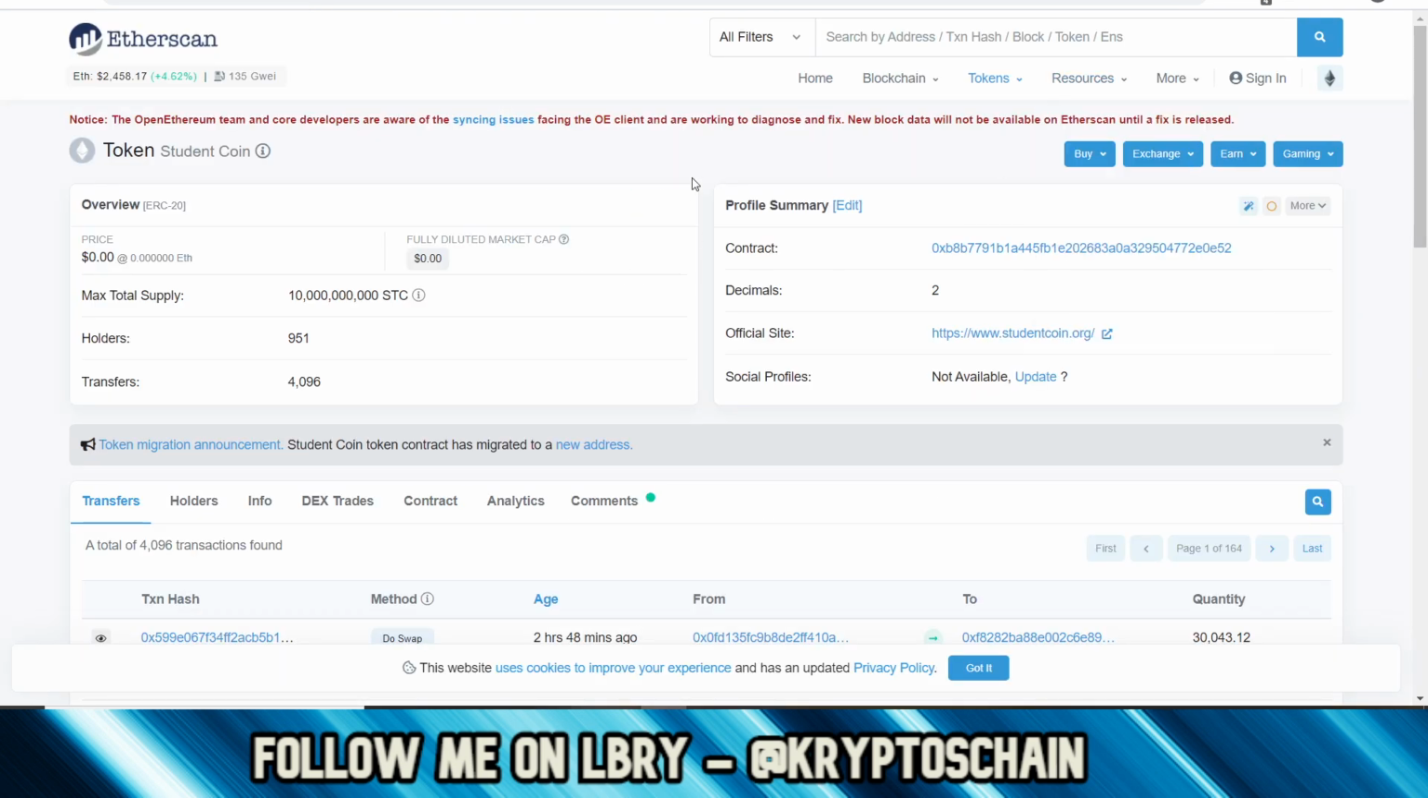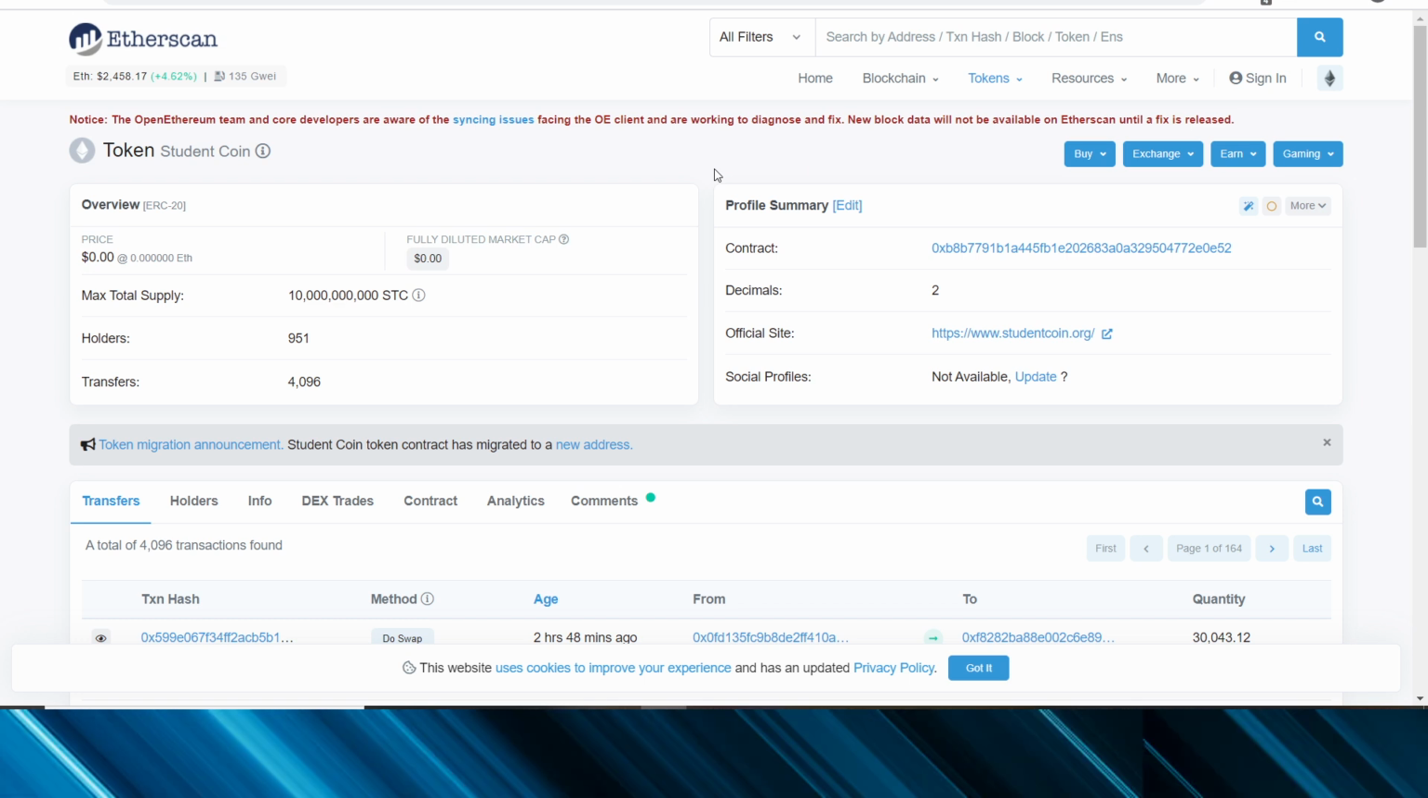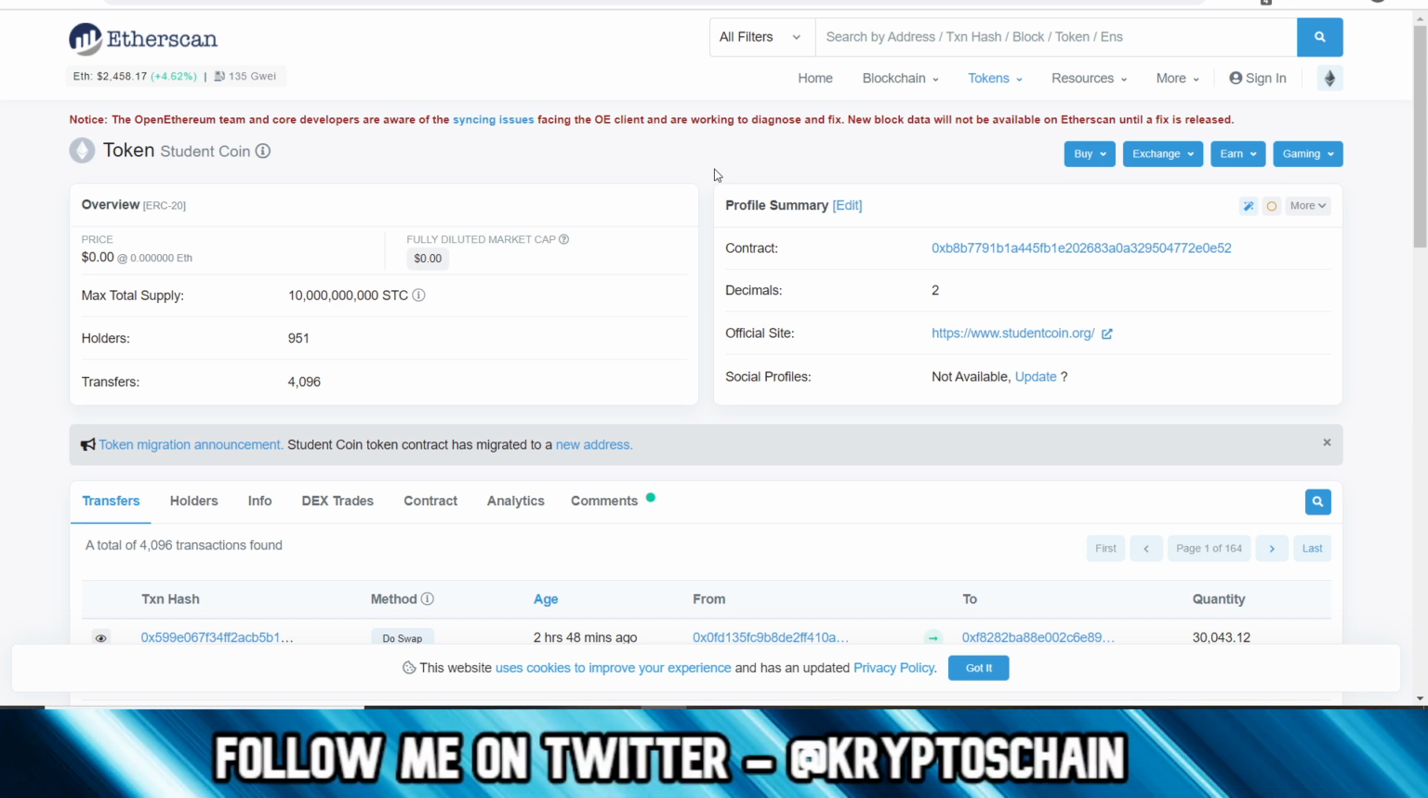But let's end this with the actual tokenomics in the sense of the max total supply. So here you could see why the price is so low, why it's going to be only 2 cents if you do decide to buy it, and that is because we've got a max total supply of 10 billion STC.